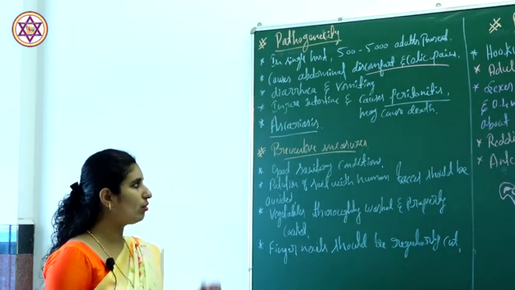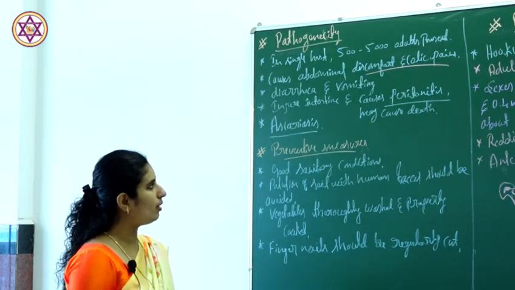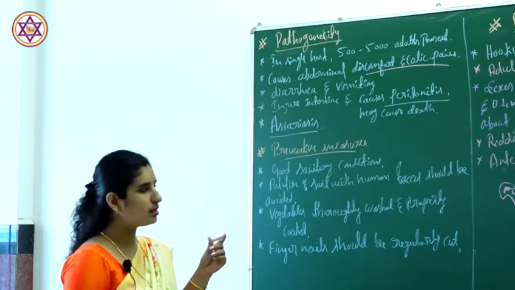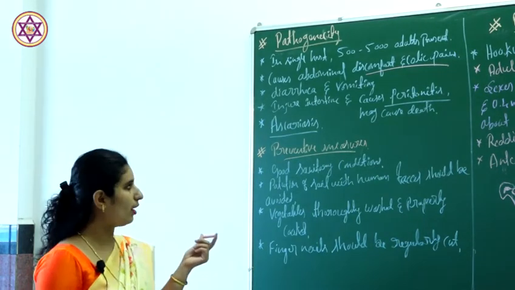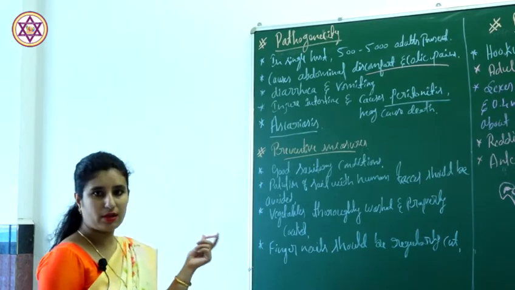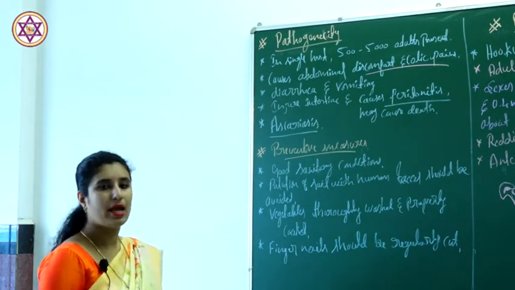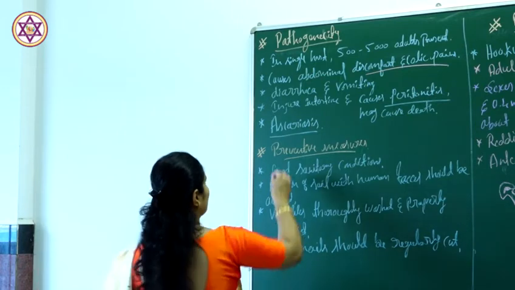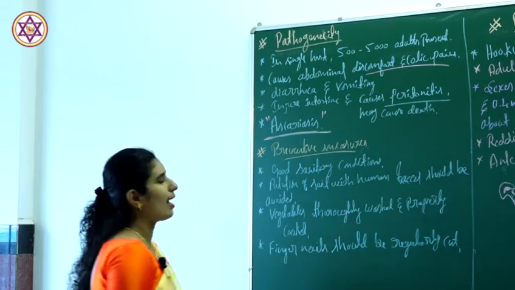Peritonitis means a kind of inflammation, and by this it may result in death, or be fatal. So the disease caused by Ascaris lumbricoides is called ascariasis. The disease name is ascariasis.